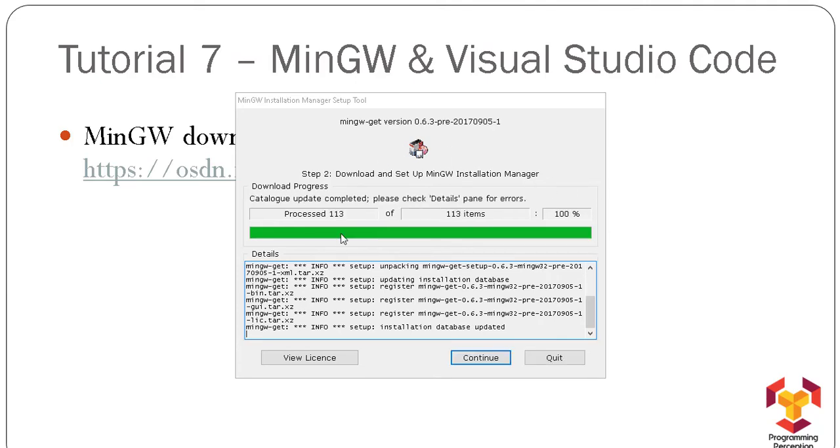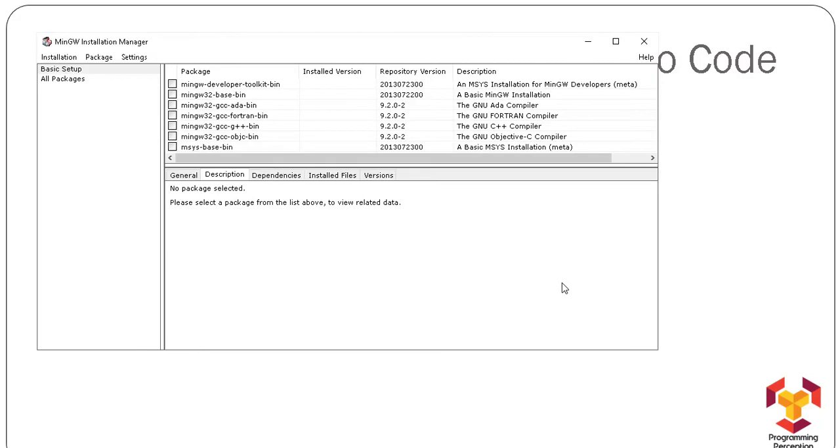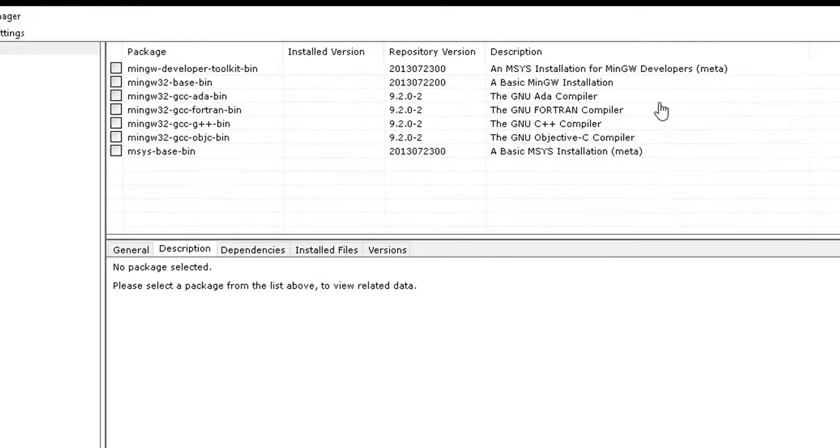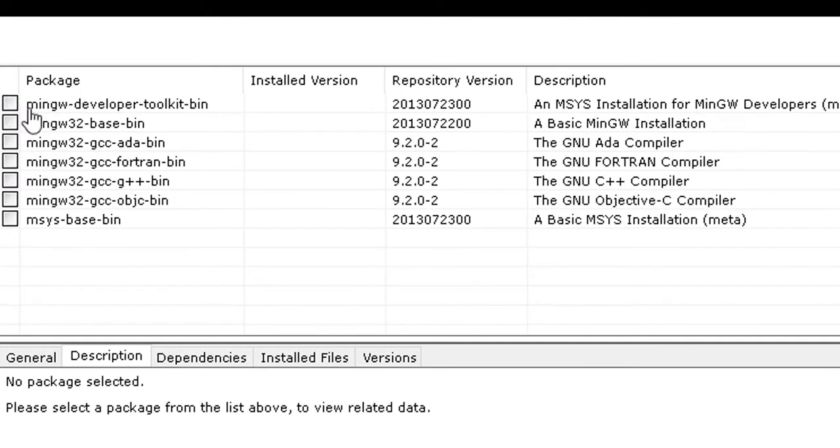So it has downloaded all the necessary files and now it is prompting me to continue. So I will click on continue and it will open this MinGW installation manager window. From here we can download and install whatever package we want in our system. Now there are descriptions which will help you understand the purpose of each package.